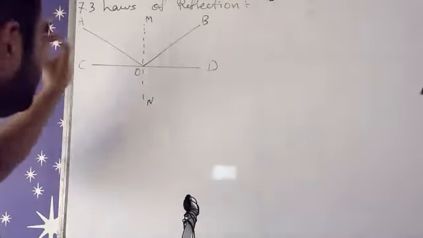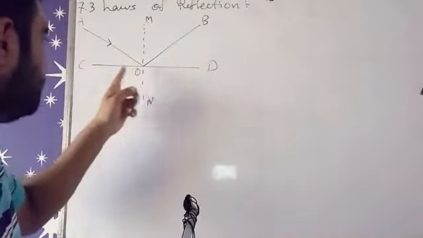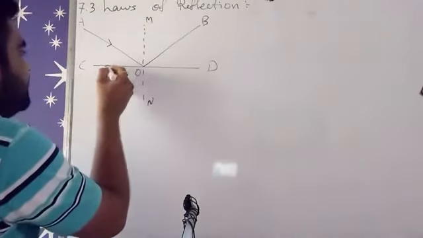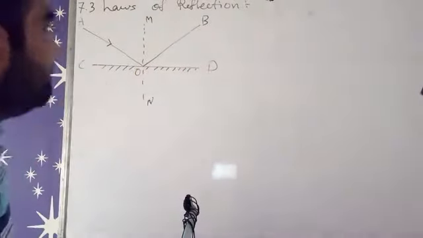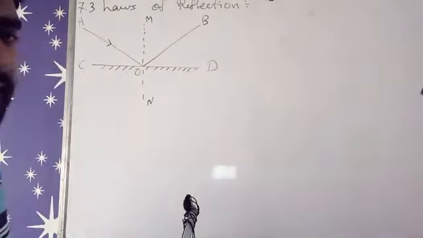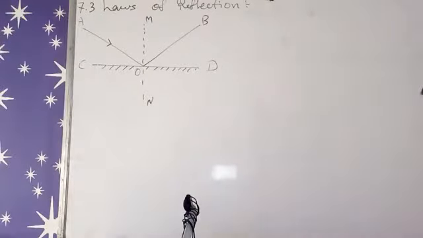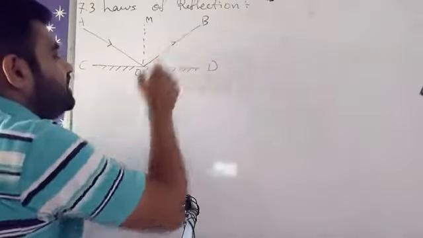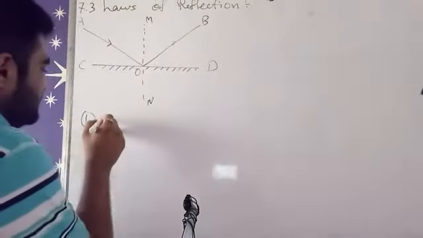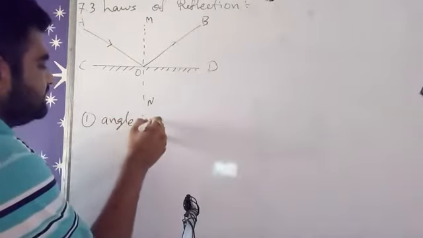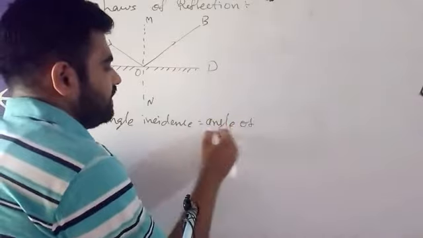Basically, our light ray is incident from A to O. After striking on this reflecting surface, we have taken the reflecting surface as a mirror. So as a mirror, what will it do? Whenever this light ray strikes on this point O, it will get reflected from here. So our reflected ray is now O to B. So first law of reflection: always remember that angle of incidence is equal to angle of reflection.